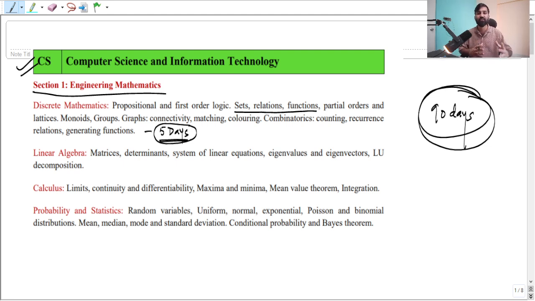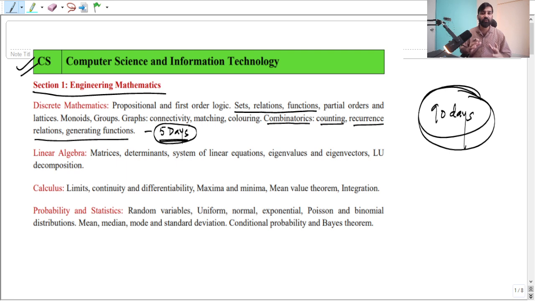So sets, relation, function, the same concept is here also. Reflexive, transitive, and symmetric, everything is the same, but you have to just revise it, okay? Partial order and posets, lattices, monoids, graphs, connectivity, matching, coloring, and this is nothing but PNC. You have to learn counting and recurrence relations, generating functions, okay?